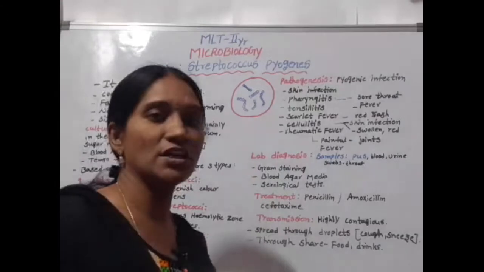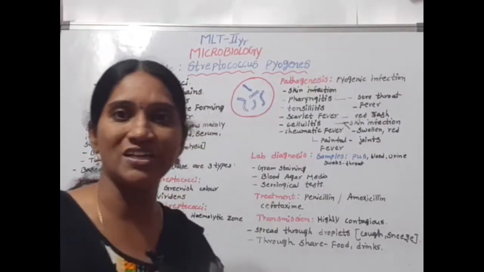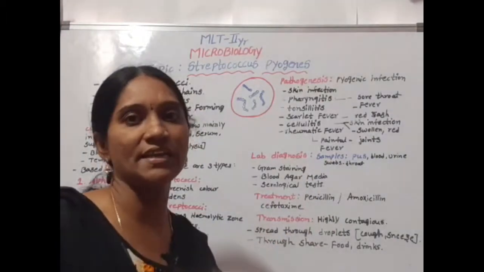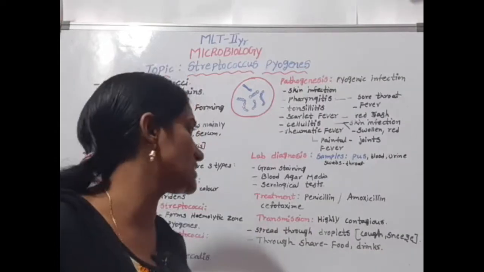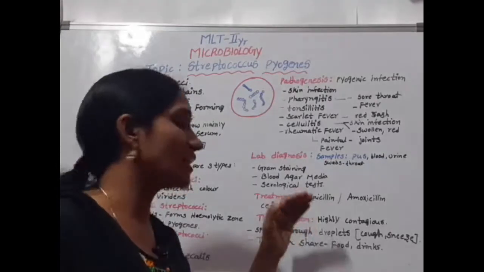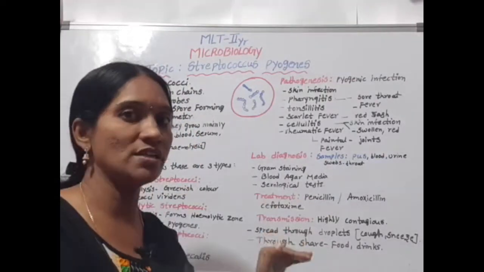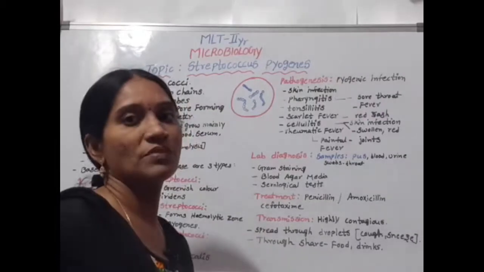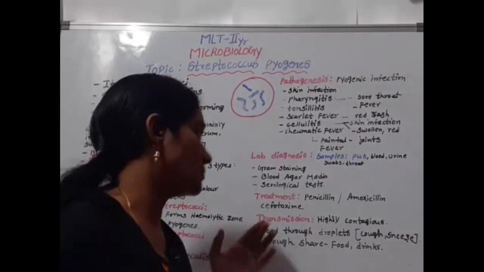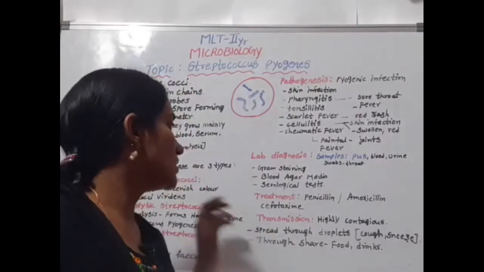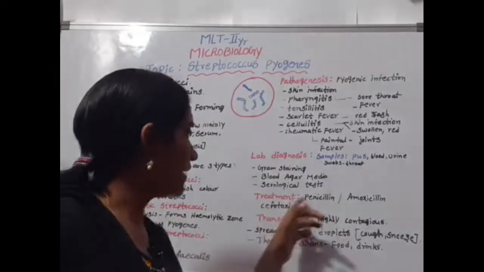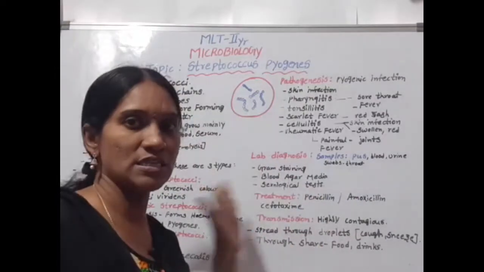For treatment of this disease, a number of antibiotics are used, for example penicillin or amoxicillin. Some patients are allergic to penicillin, and penicillin allergic patients use cefotaxime or another antibiotic. These are the antibiotics commonly useful for this infection.